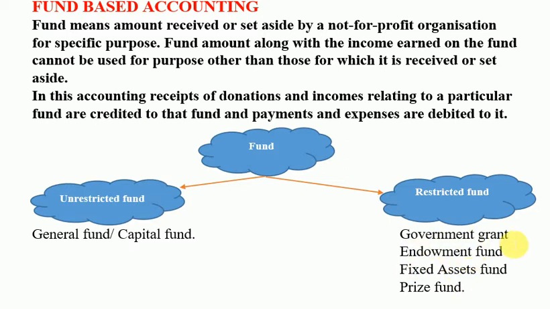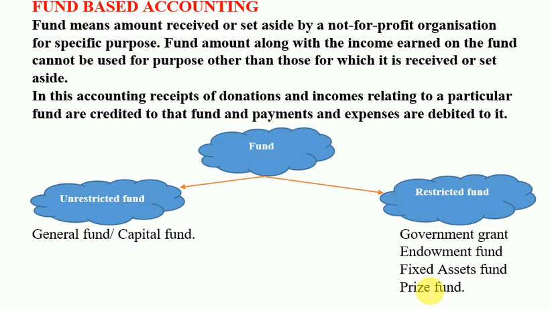Like government grant, if government has provided a grant for a polio eradication program, so for that particular eradication activities, you can use that particular grant of the government. You cannot use it for endowment fund or fixed assets fund or prize fund or match fund. Whatever amount government has provided for polio eradication, you just use the fund for that particular purpose itself.